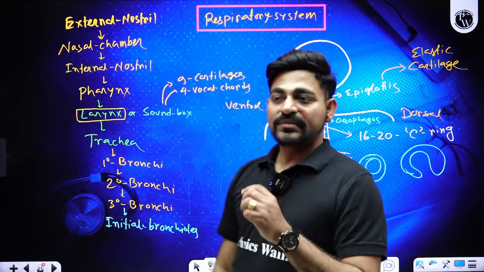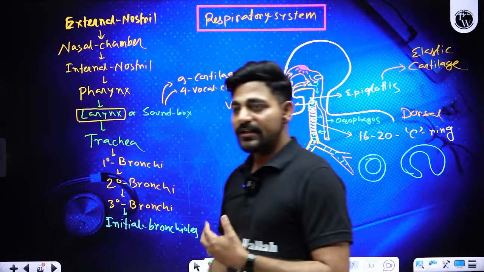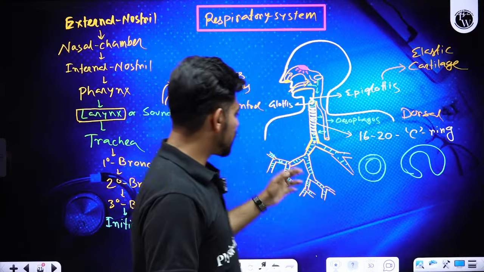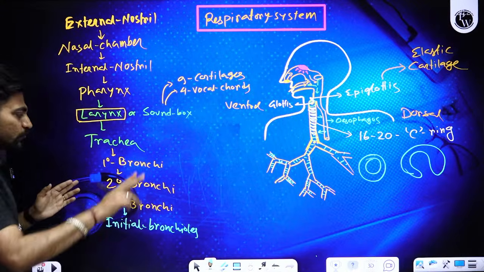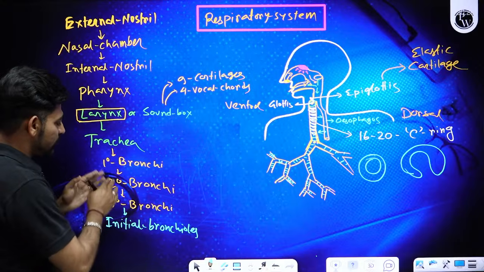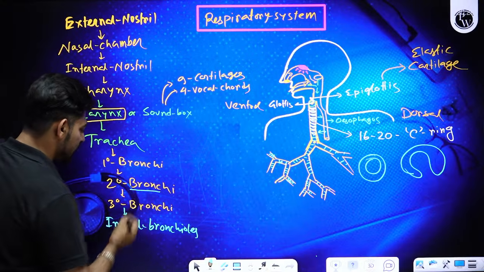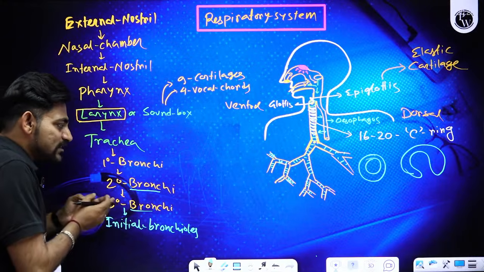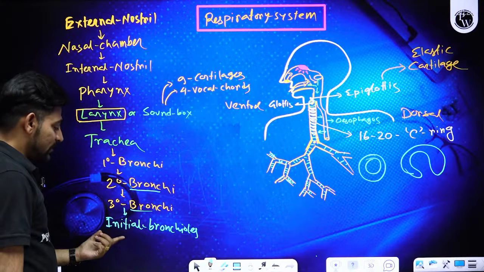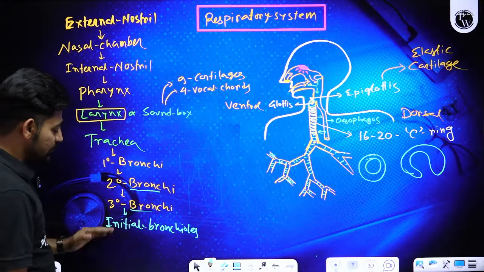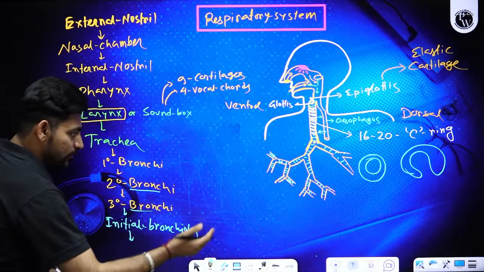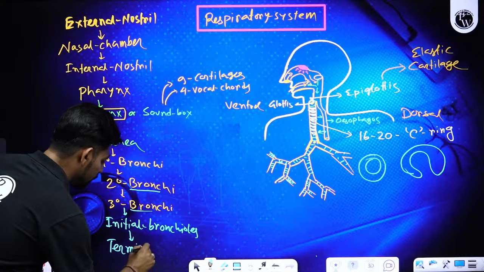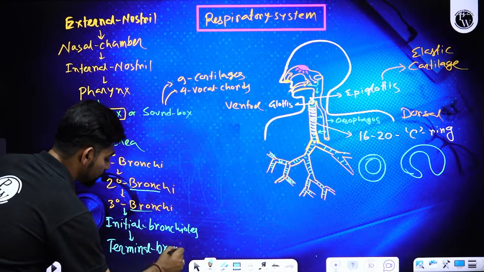Okay, so it's near the fifth thoracic vertebra. Near the fifth thoracic vertebra is the space called the carina, where the trachea bifurcates, and it will form two primary bronchi. Then the branches of primary bronchi are called secondary bronchi. The branches of secondary bronchi are called tertiary bronchi, and the narrowest branching is called bronchioles, the initial bronchioles, and later on the terminal bronchioles.